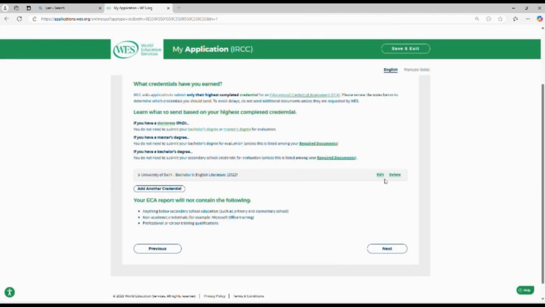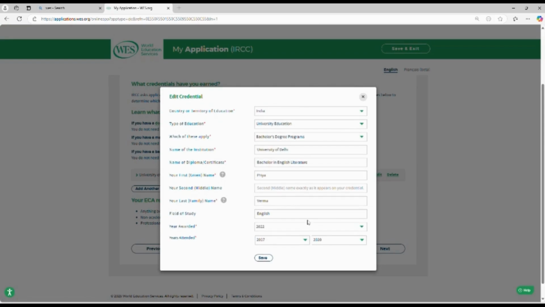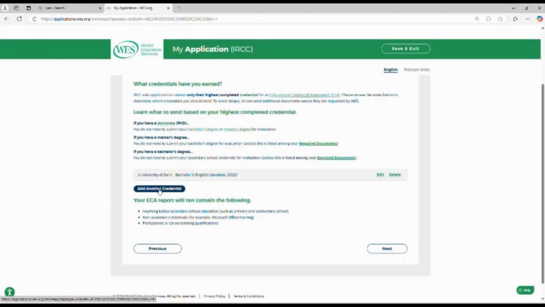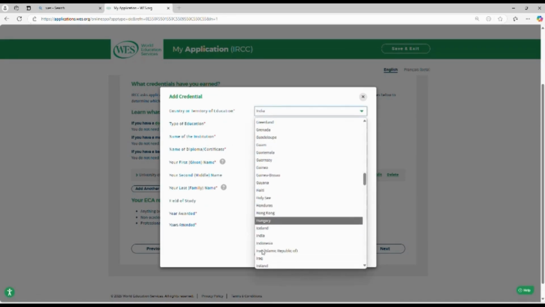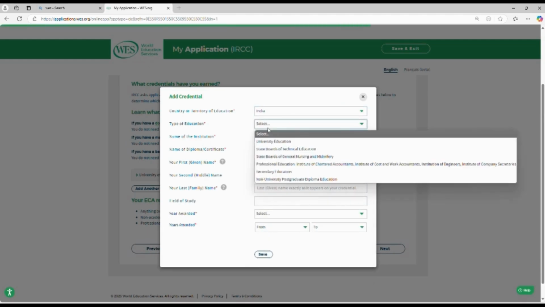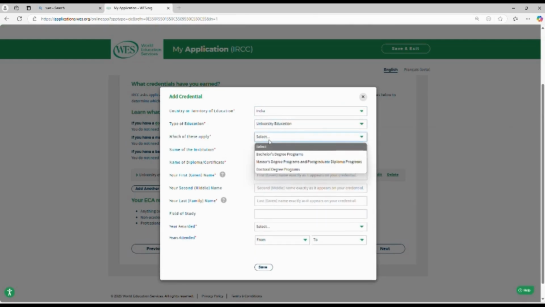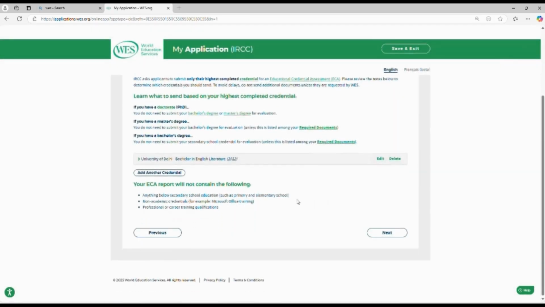After that, if you want to make any changes in the credential that you have entered, you can click on edit and do the needful, and then click on the save button again. If you want to enter another credential, you can click on the same add credential here. Then again, the same process follows: the type of education, year awarded, field of study, name, everything you need to put in here. Then after that, you can click on next.